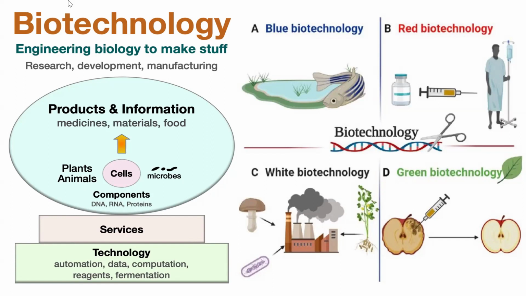But in the case of white biotechnology, you are using living organisms to generate fuel, like biofuel. That is in the case of white biotechnology. But in the case of green biotechnology, you are using living organisms to generate a product that will be of agricultural importance. So those are the different types of biotechnology.